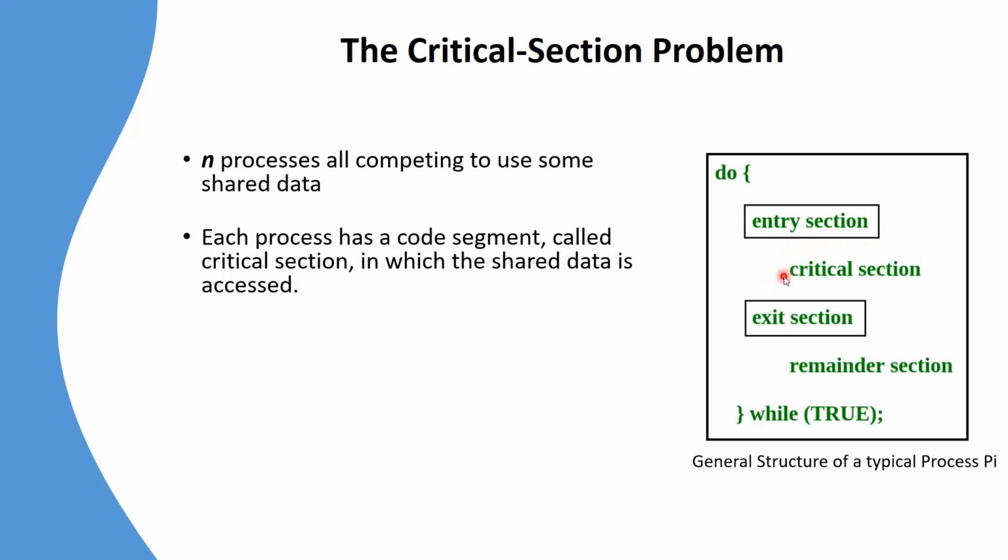Then the process which is allowed entry goes to the critical section and executes the code which contains the shared data. After it completes executing the code in the critical section, it will exit. That is why there are 2 important sections, entry and exit, and between them is the critical section. Finally, the process comes out of the exit section and the rest of the code is executed, which is called the remainder section.